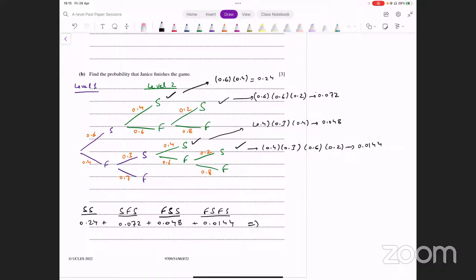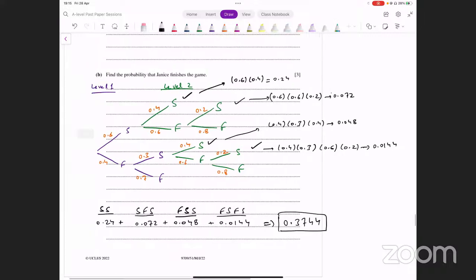In a way, it's very similar to that game show wala question, if you remember. Audience wala jo question tha, help lifelines wala. It's very similar to that. It's a 0.24 plus 0.072 plus 0.048 plus 0.0144. And that is giving me 0.3744. And that's what your final answer here turns out to be. Okay, I hope that makes sense. Let's look at the next part.